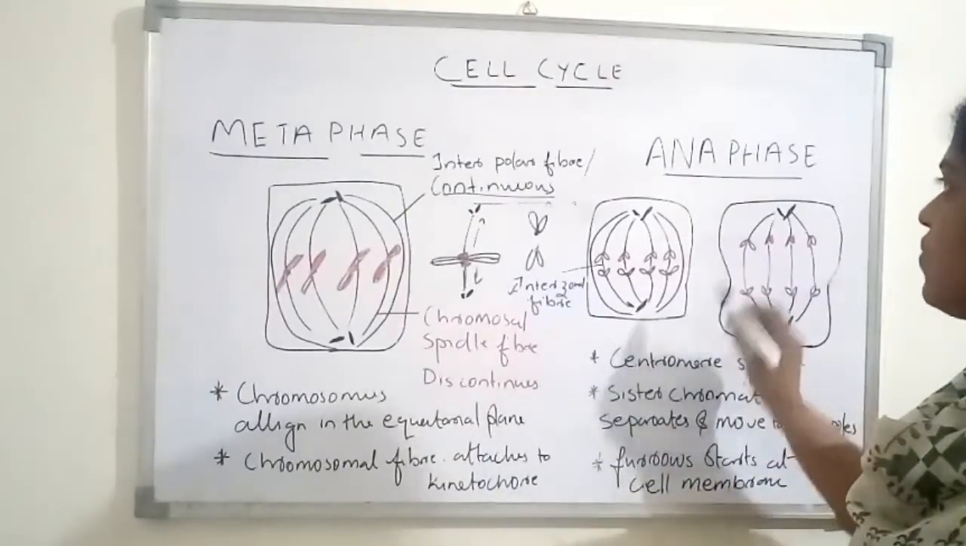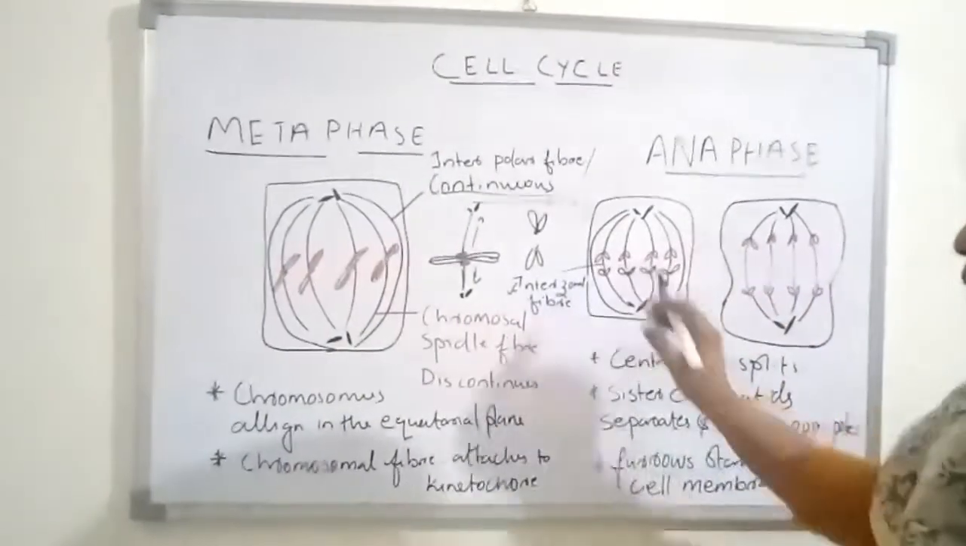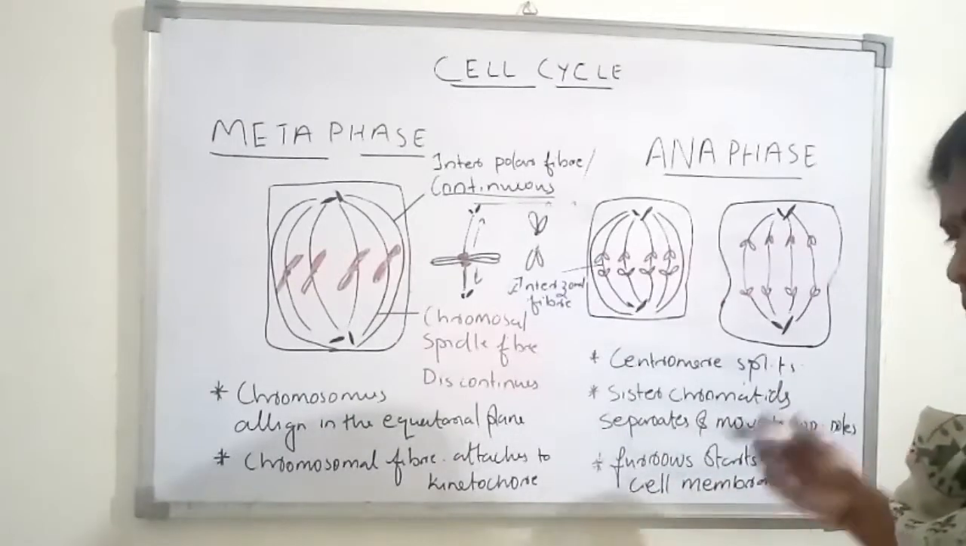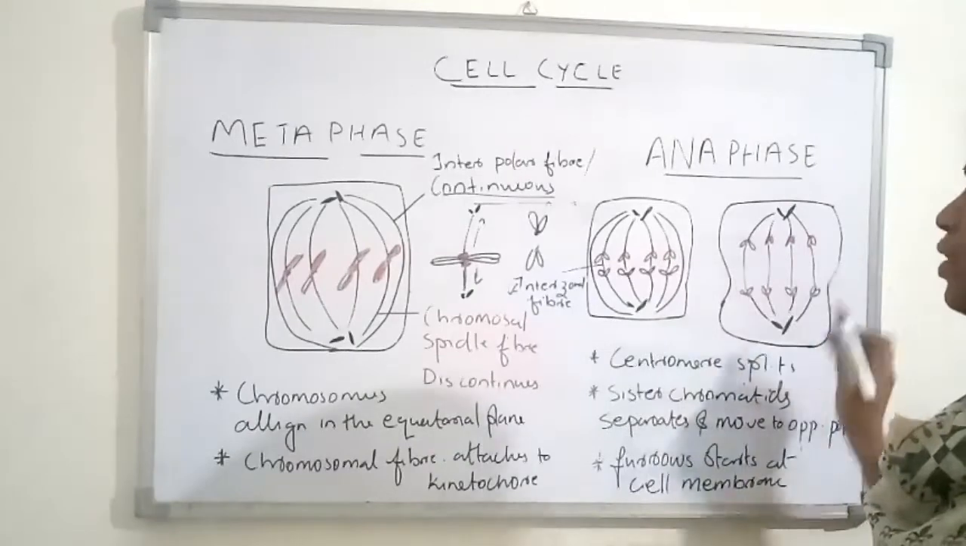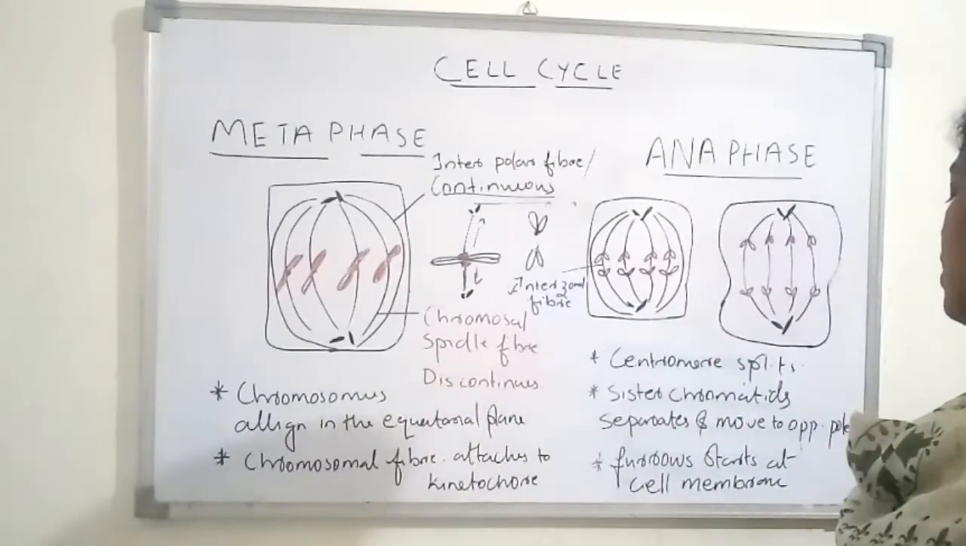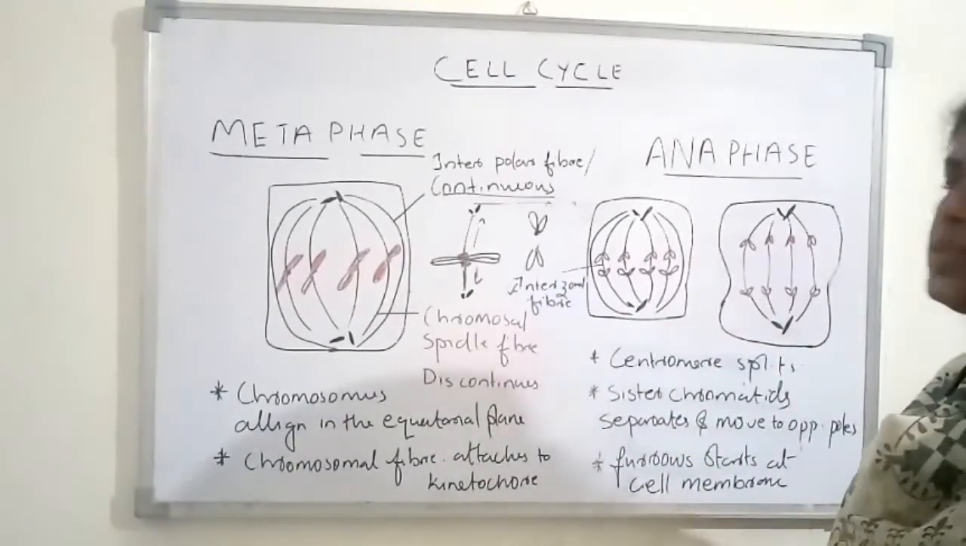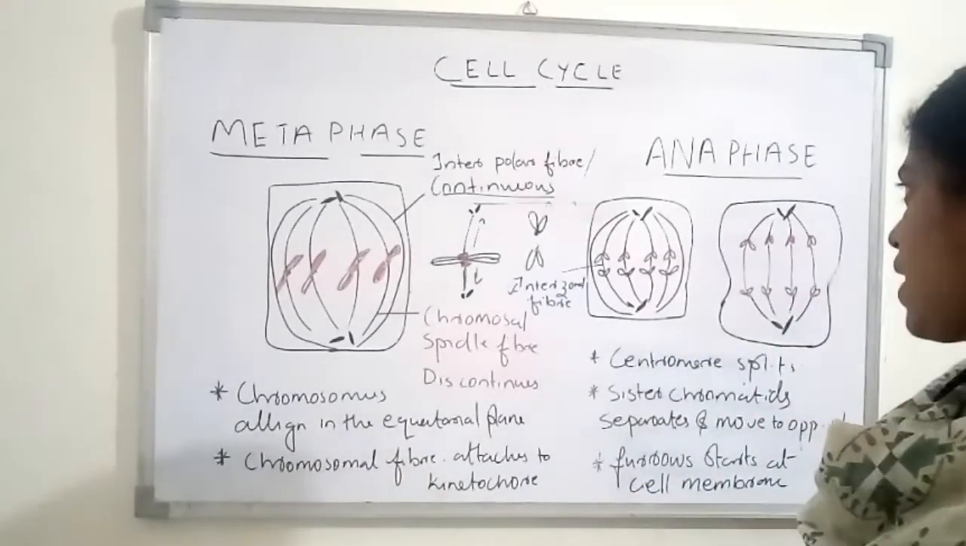So what are the major features in anaphase? The centromere will split, the sister chromatids will separate and start to move to the opposite poles, and furrows can be observed in the cell membrane of an animal cell. These are the major features of anaphase.